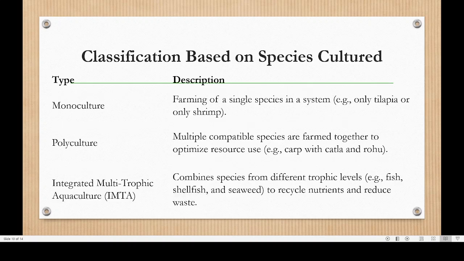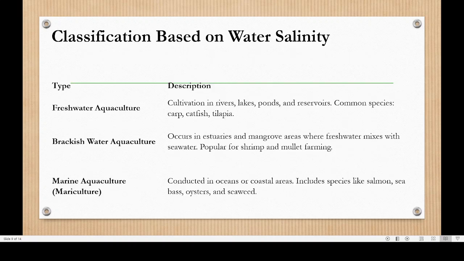Then based on the species, we have 3 types: monoculture, polyculture, and IMTA. Then based on the salinity, we have freshwater, brackish water and marine. So these are the different types of aquaculture that we can see here. It's a very small topic, most of the time you may be knowing already.